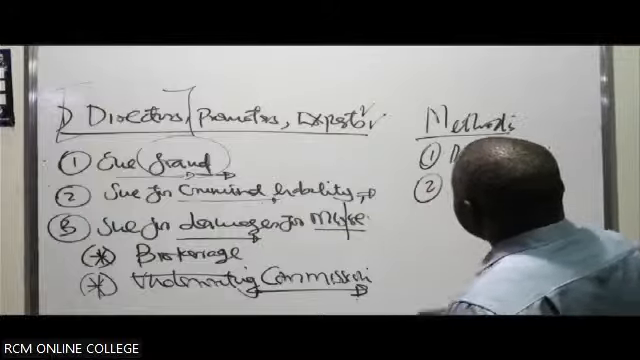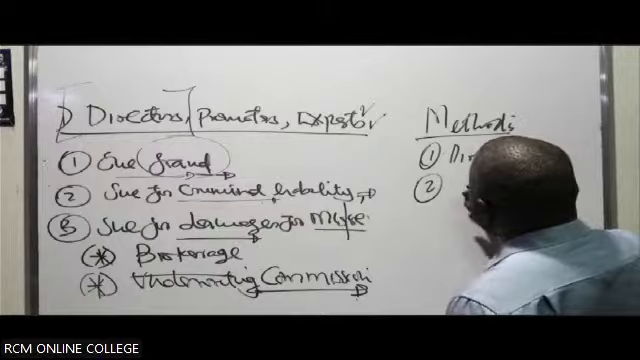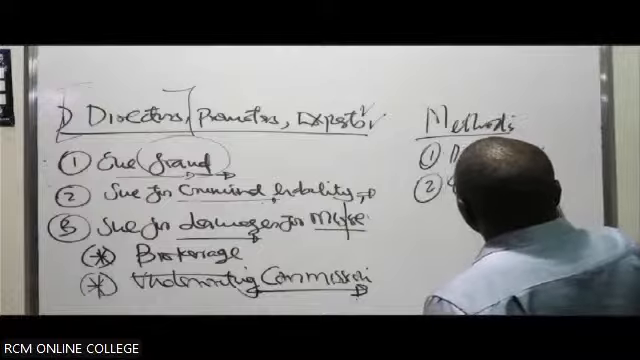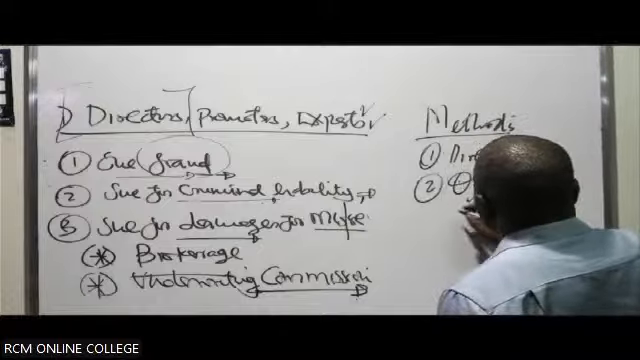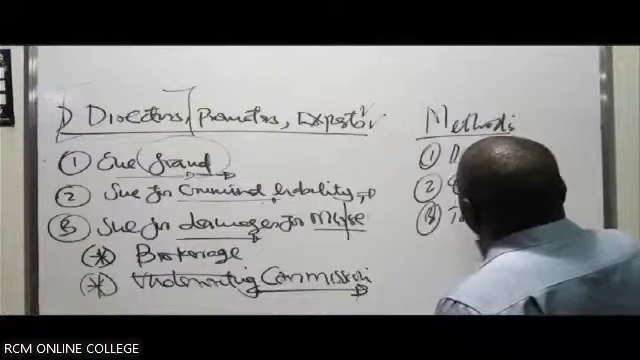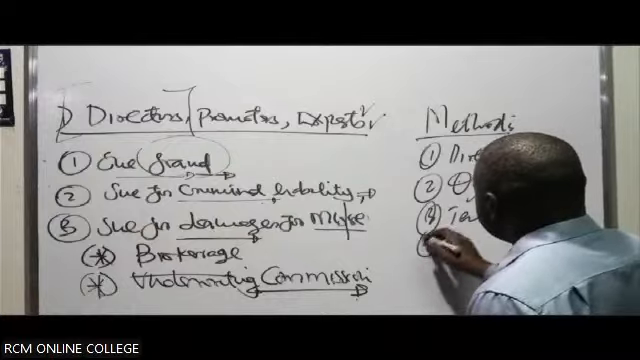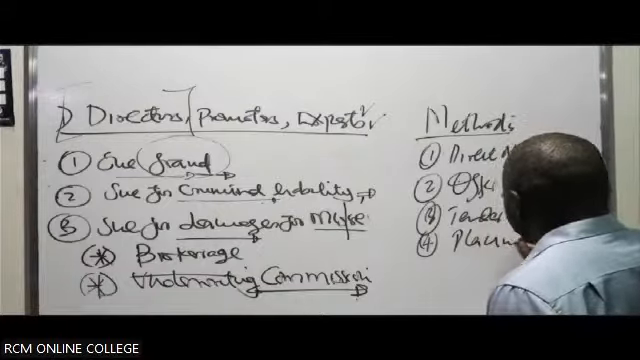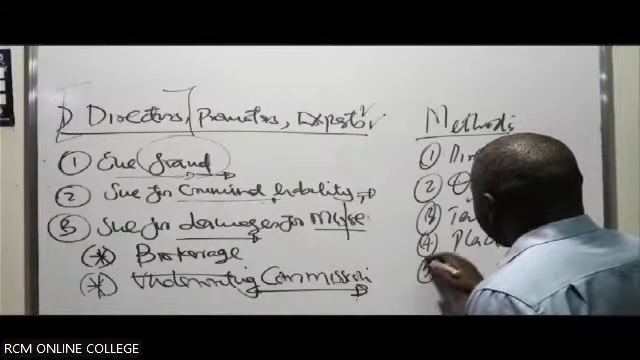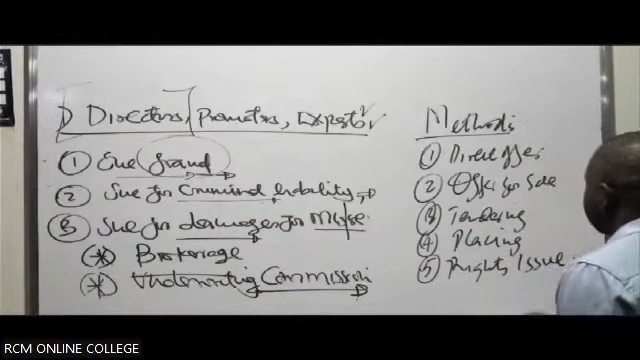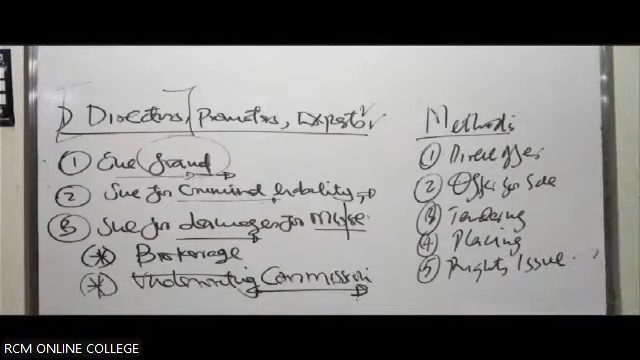Number two, they can do something we call placing. We have placing and offer for sale. Then you have tendering. Then number four, it's placing. Then you have what we call a rights issue. So these are the methods the company can use to sell the shares.